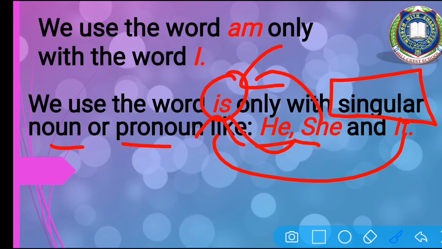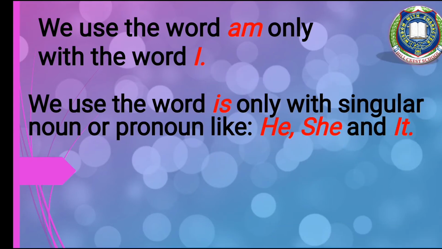He is a good boy. She is a good girl. It is a beautiful house. For things and animals, we use the word it, right? So, it is a fluffy dog. So, for these words, he, she, and it, we use the word is. Okay? We use the word is.